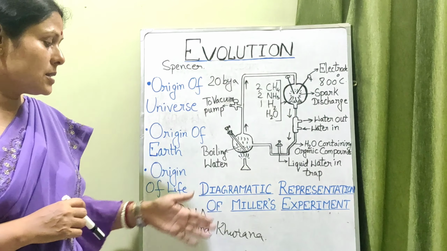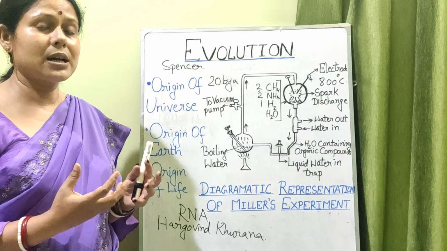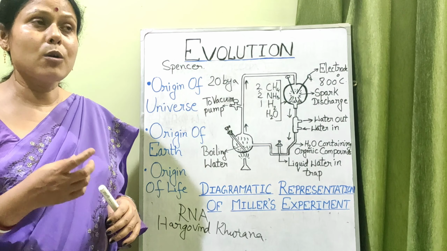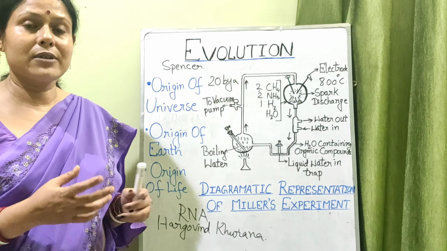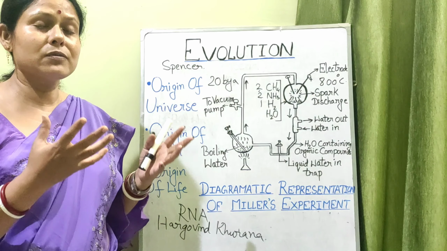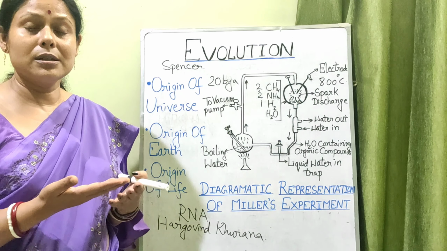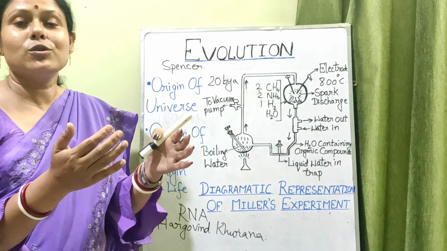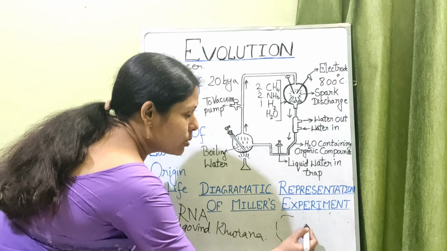So now Oparin and Haldane, what did they do? They had the idea of the primitive molecules and all those things. Then the question arises how the first cell, the living protobiont, would have come. So they proposed this hot dilute soup. They said that because of too much heavy rainfall and high temperature, the temperature of the water in the primitive atmosphere was too high. That resulted in the accumulation of these organic molecules, resulting in the formation of a colloid.